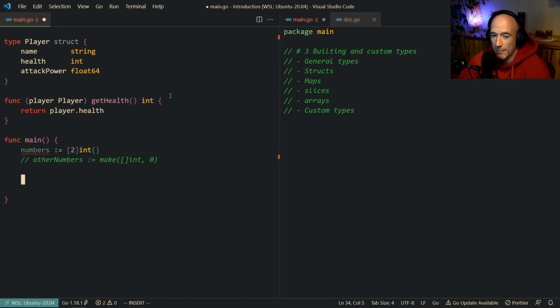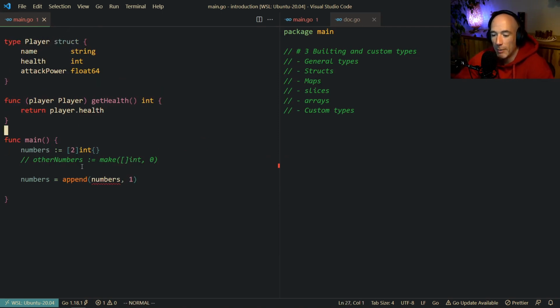To append stuff on a slice, we're going to do it like this. For example, numbers is going to be append, right? This is how you append a new number onto a slice. We're going to say append numbers, and we're going to say 1, for example.